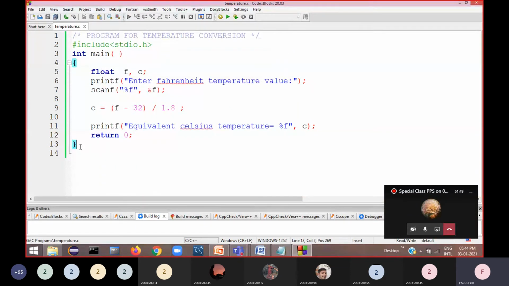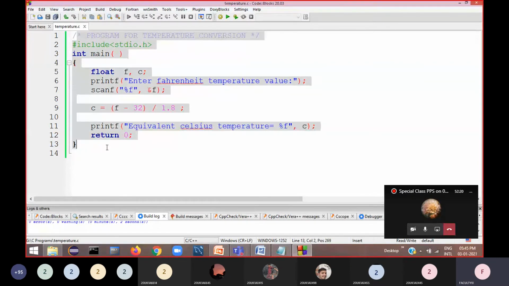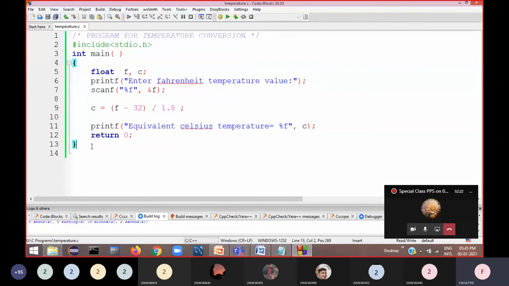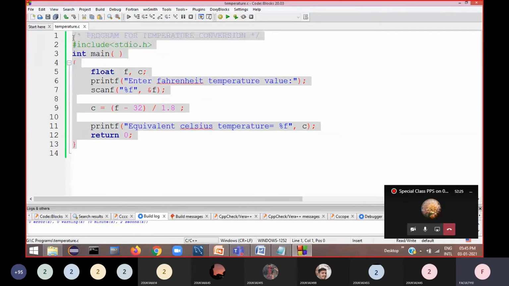Right. Now, please remember, whatever program we write is called source code, which is in a high level language. When you compile this program, that means you are building. Building means nothing but compiling your program. When you compile your program, two more files are created. One is called the object file, object code, which means your entire program is converted into zeros and ones. That is called object code.